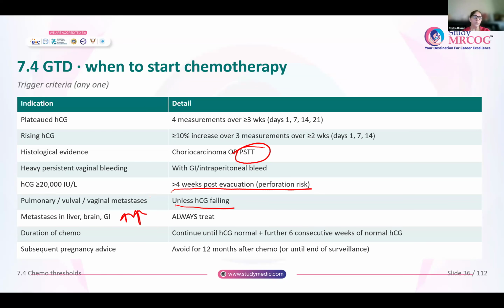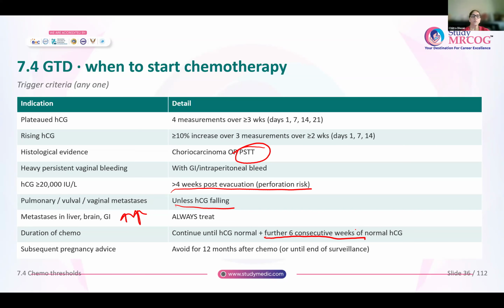How long do you continue chemotherapy? So you will continue chemotherapy until HCG comes down to normal. Once HCG comes down to normal, you will repeat the courses again for 6 consecutive weeks. From the time HCG is normal, for a further 6 weeks, chemotherapy is continued. And you will tell these women that they will avoid a subsequent pregnancy for 12 months after